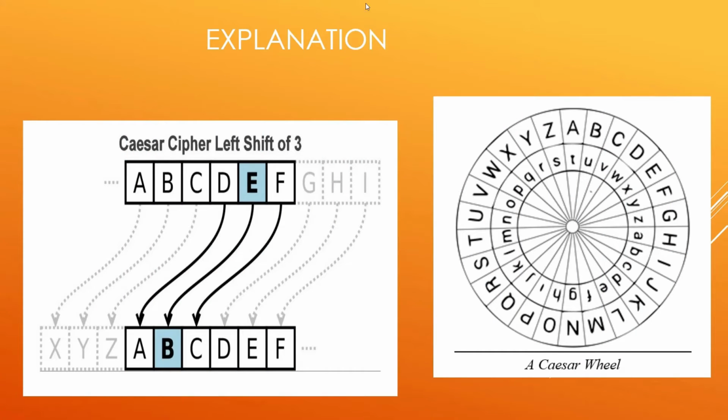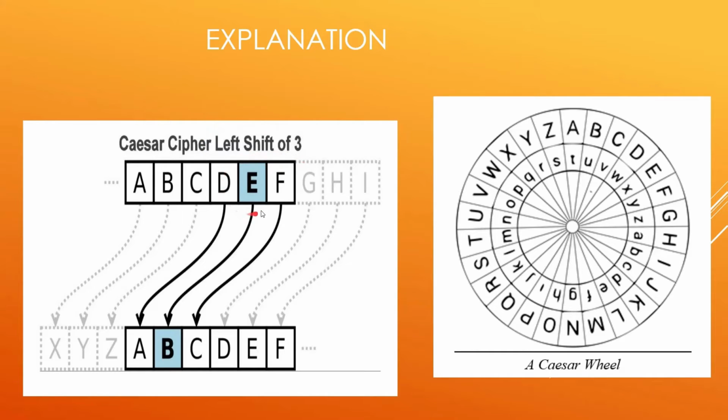Now, let's move on to the explanation part. Let's have a look at this diagram first. Let's consider this row as the plain text alphabets, and this row right here as the ciphertext alphabets. Now, Caesar cipher left shift of 3. What does it mean?